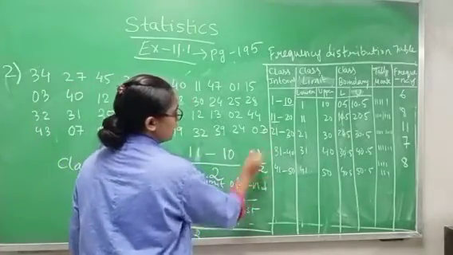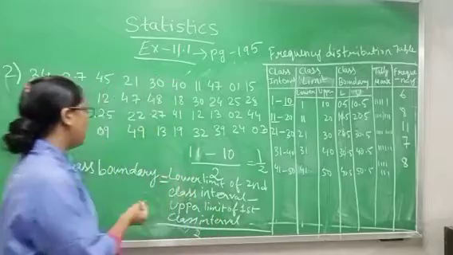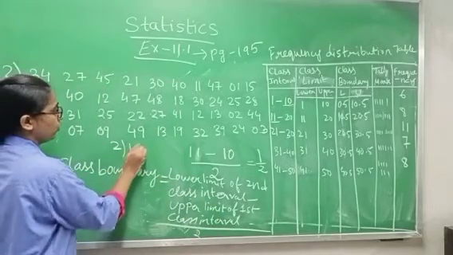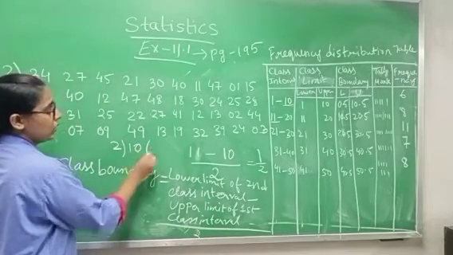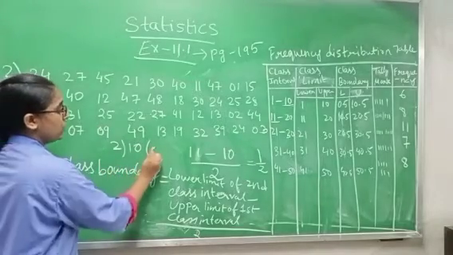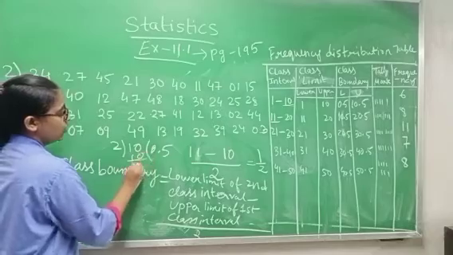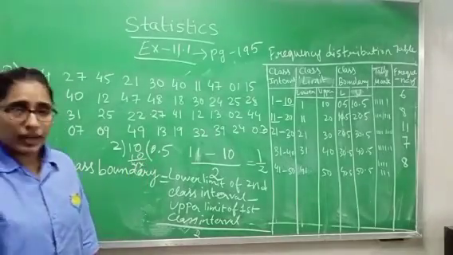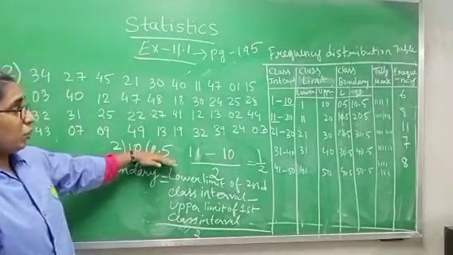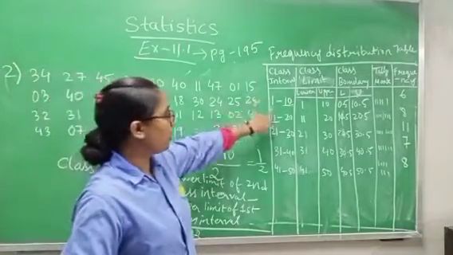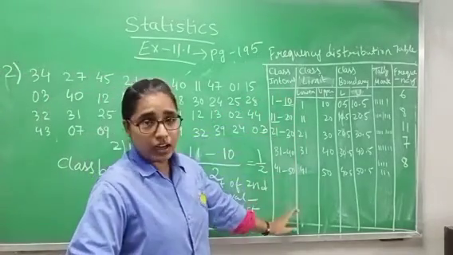When you convert it into decimal, how much will it come? You know how to convert into decimal. If you don't know, please listen here. You are dividing by 10, it means you have to put 1 decimal. So you are getting 0.5. Now this 0.5 you have to subtract from the lower limit and add to the upper limit.